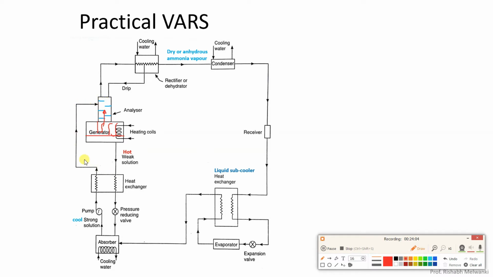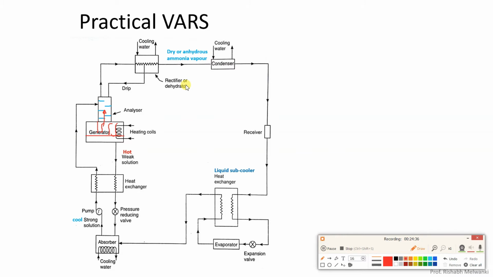At the same time, cool strong solution is traveling in the downward direction in the analyzer. So the water vapor traveling upward will give its heat to the cool strong solution, condense, and fall back into the generator, whereas only the ammonia vapor travels to the rectifier or dehydrator.